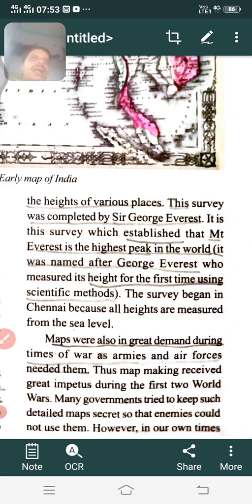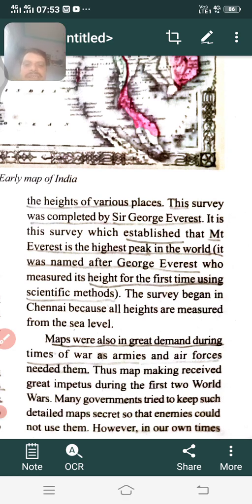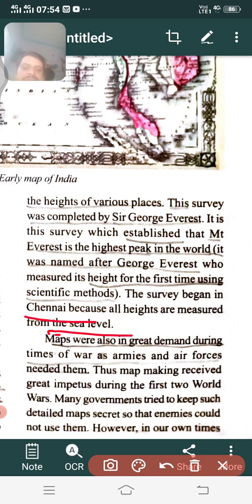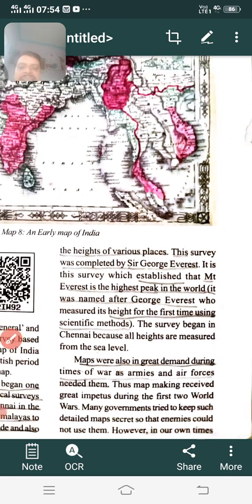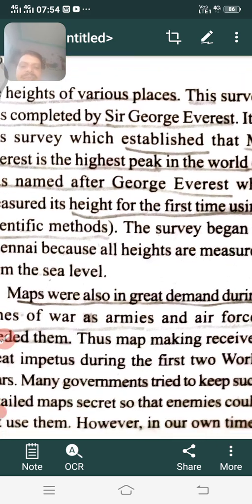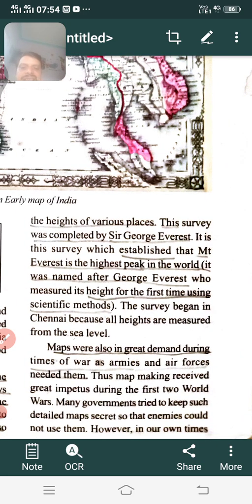For example, in order to find out a place, we simply use Google Maps or Google location. We can ask a friend or relative, in order to visit their place, simply ask them to share Google location. So this is our scientific method. Like that he started a scientific method using the sea level from Chennai in Tamil Nadu. Chennai is the capital of Tamil Nadu state. We already discussed that the height of a place is calculated basing on the sea level, because sea is the lowest point on the earth, isn't it?